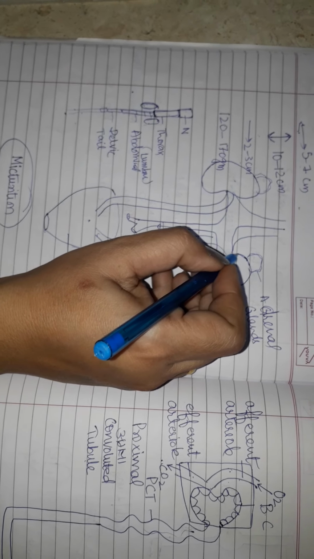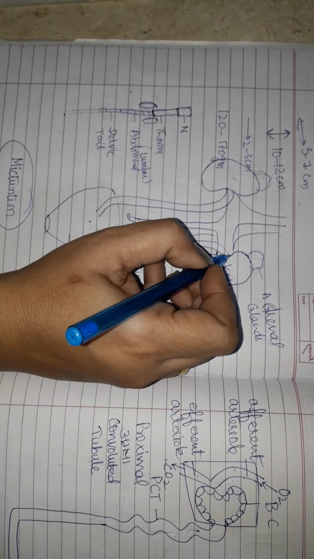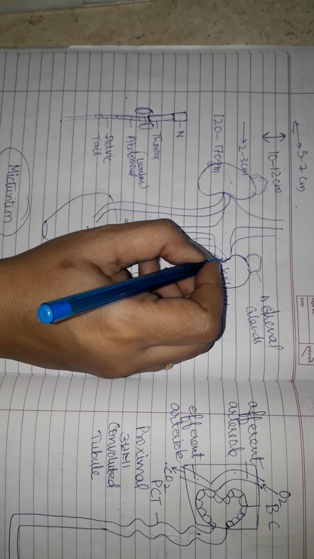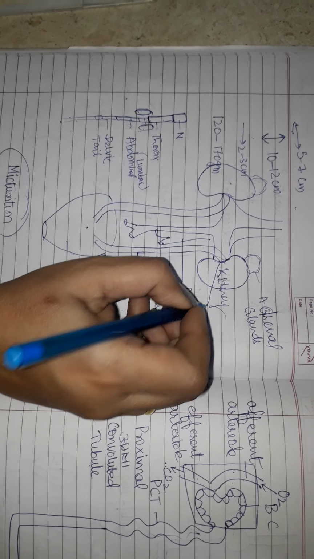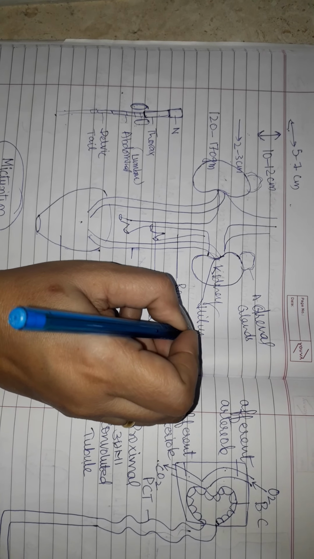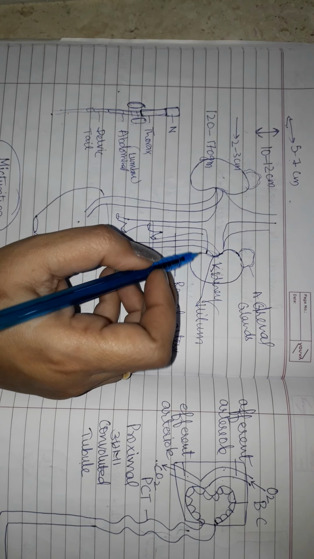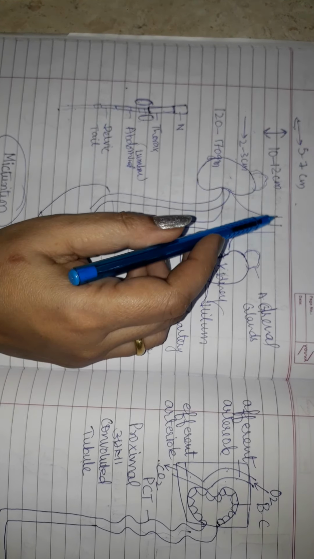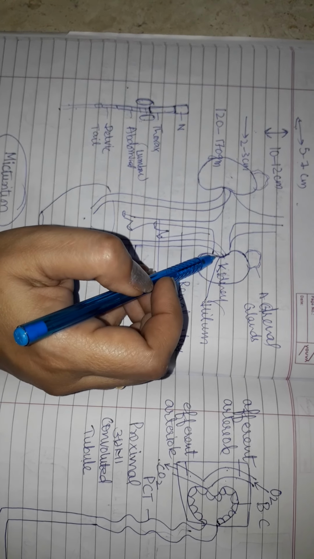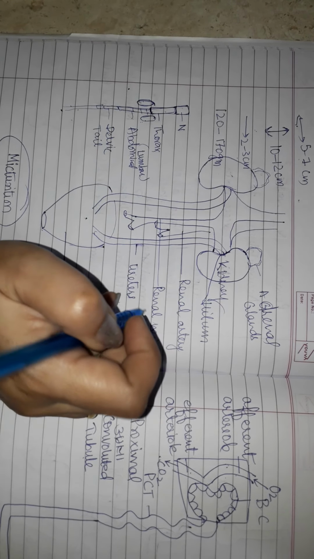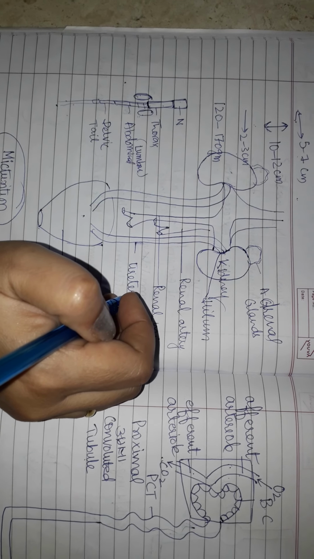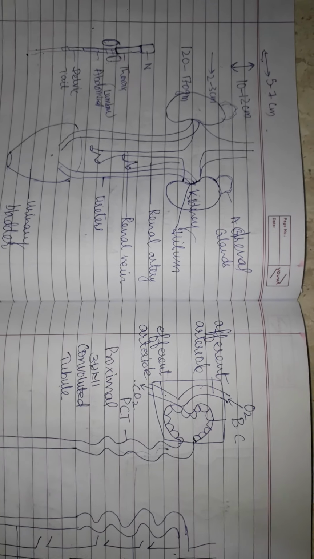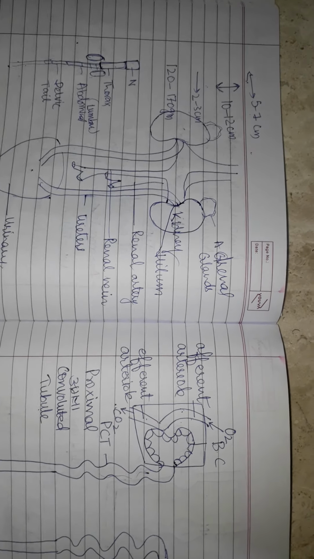We can see at the center it has a notch or a depression, and this point is called the hilum. From this hilum arises the ureter, and into this hilum enter and leave the renal artery and the renal vein. Now let us see the LS of kidney, or longitudinal section of kidney.